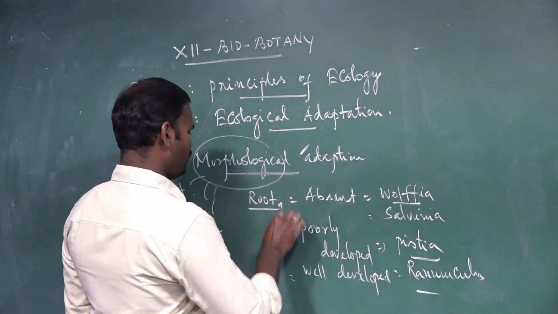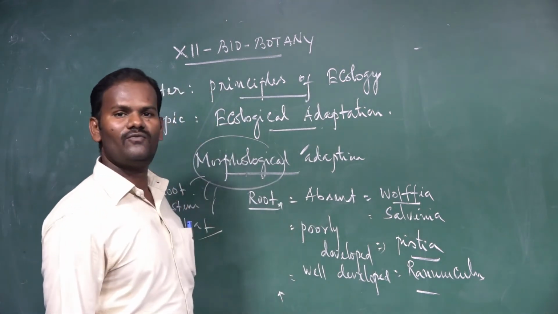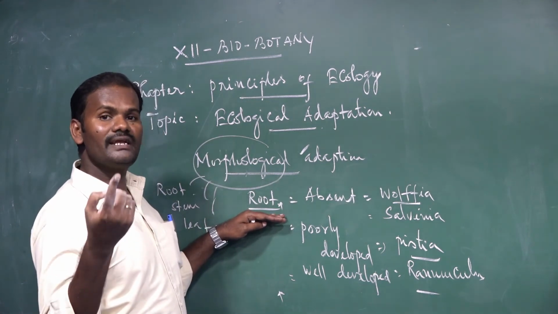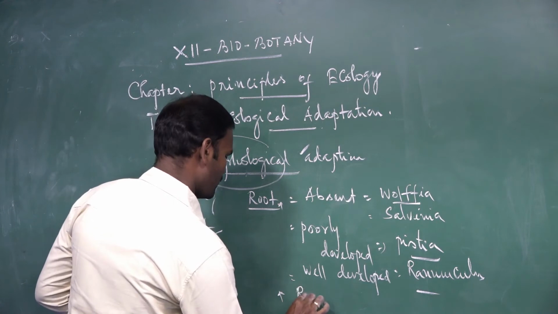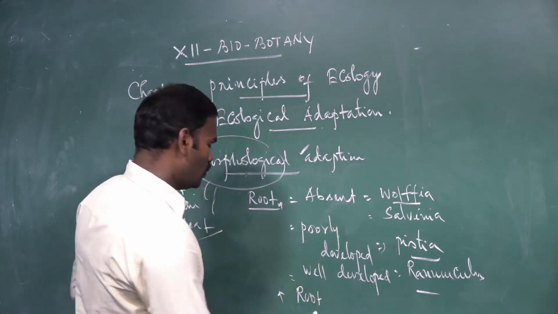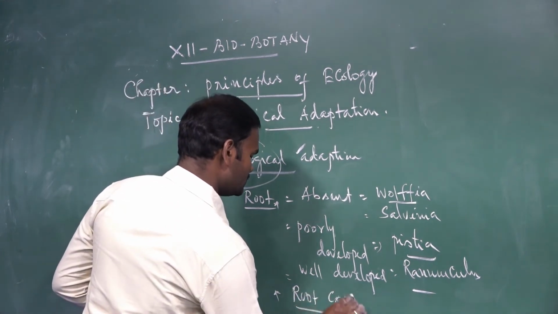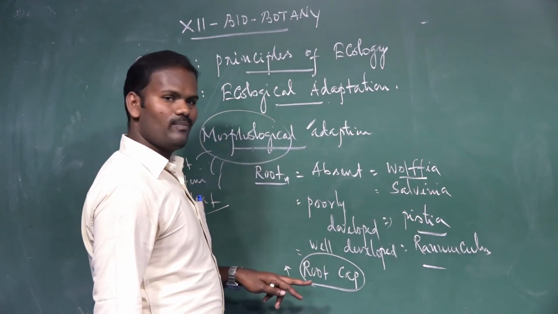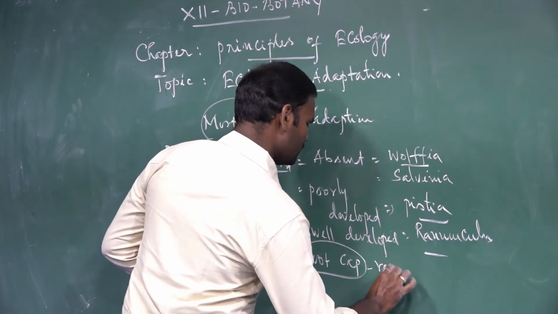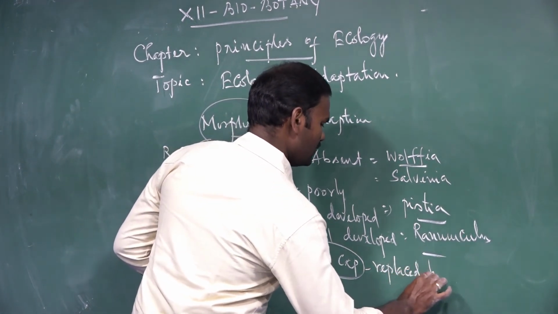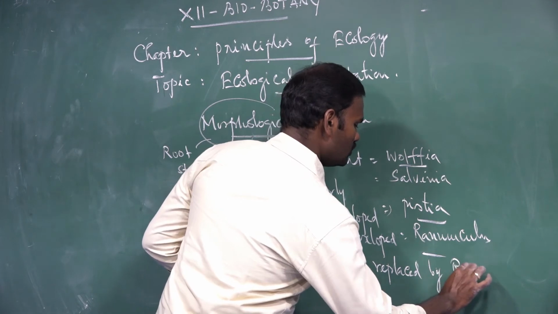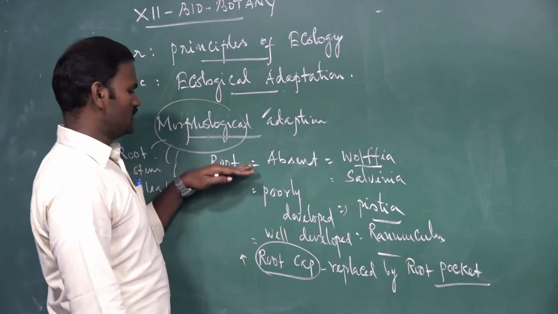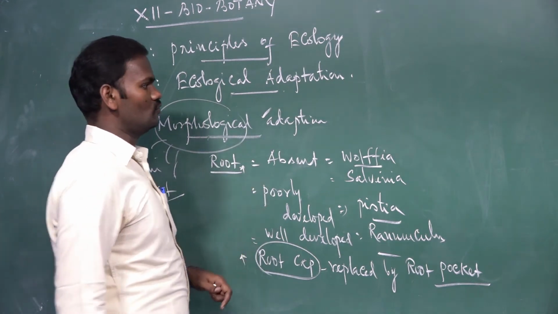Another point of morphological adaptation of the root system: the root cap is replaced by a root pocket. I already pointed out that the root cap is present only in xerophytes and mesophytic plants. In aquatic plants, it is replaced by a root pocket. So these are the morphological adaptations of the root.